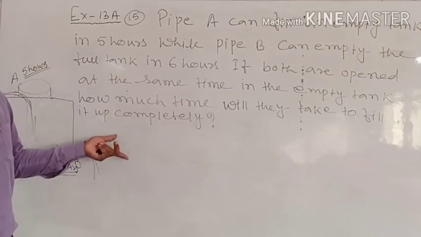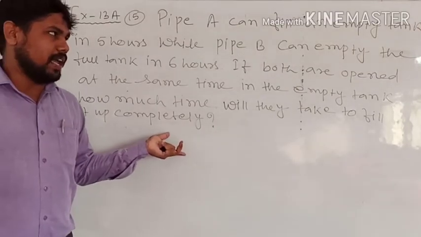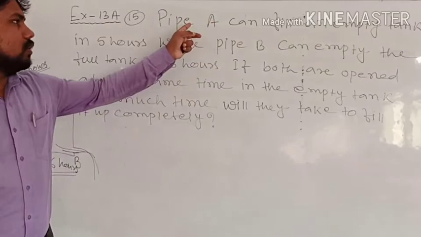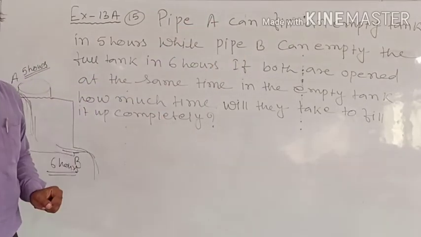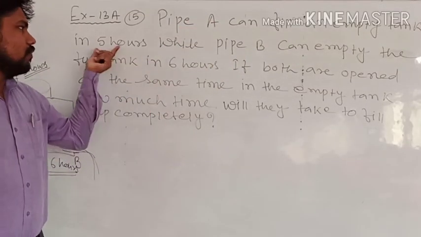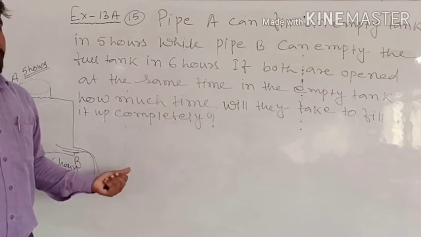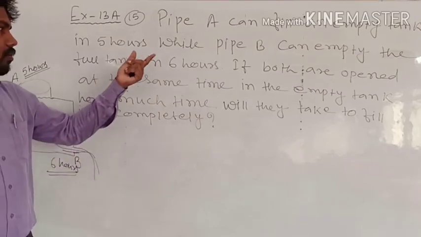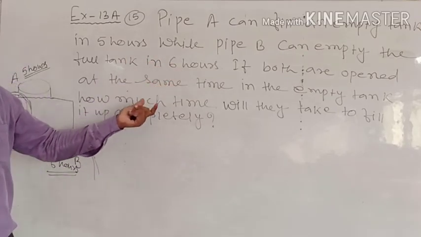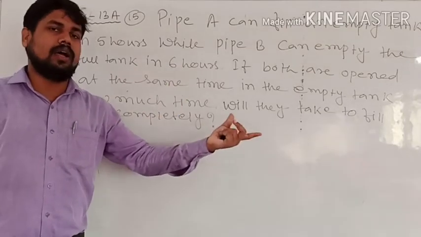So therefore in 1 hour pipe A will fill 1/5 part of the tank, okay, and in 1 hour the pipe B will empty 1/6 part of the tank.